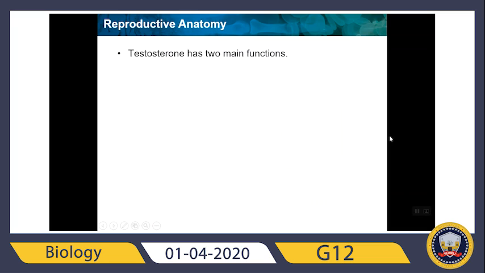Now, testosterone has two main functions. Estrogen in females, testosterone in males: developing male sexual characteristics and producing sperm. So, testosterone has two main functions, developing male sexual characteristics and producing sperm.